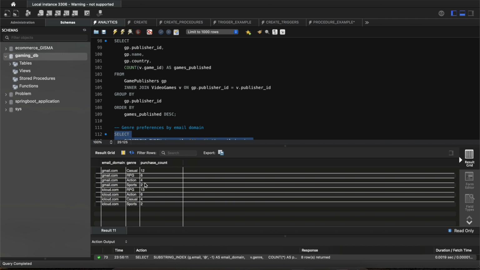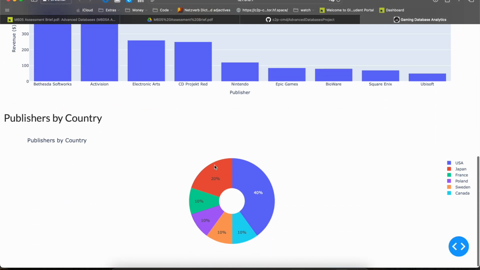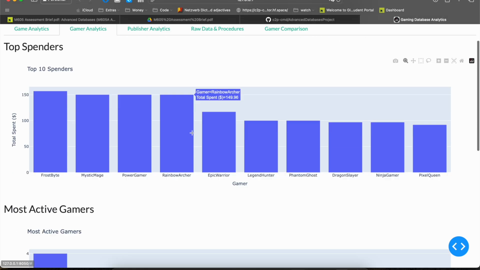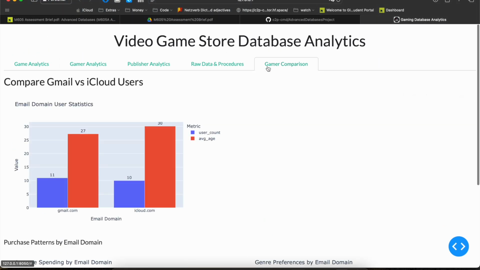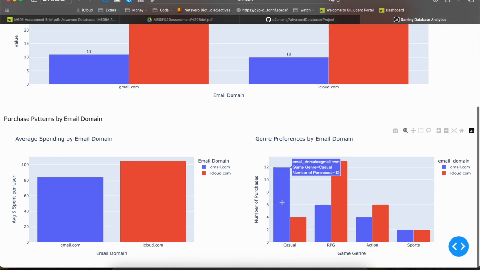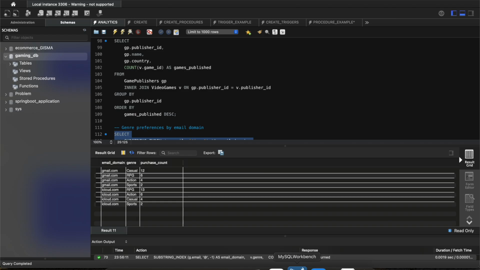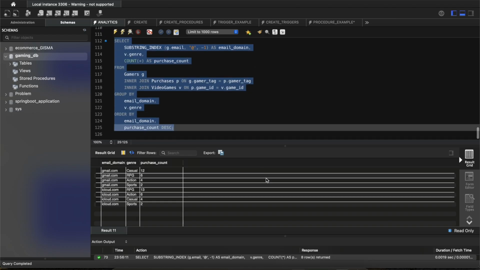Now this is an okay way to see it, but a better way to see it is in gamer preferences, game genre. So Gmail users like casual games more as compared to iCloud users. iCloud users like RPG games more. So I think that covers a lot of my project.